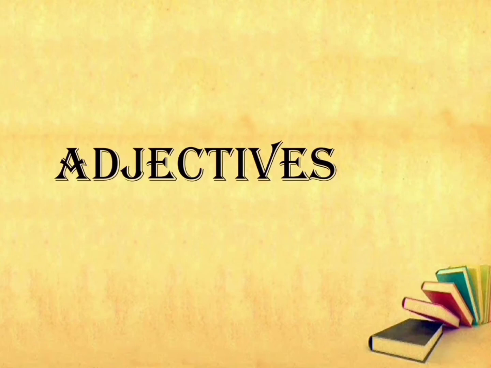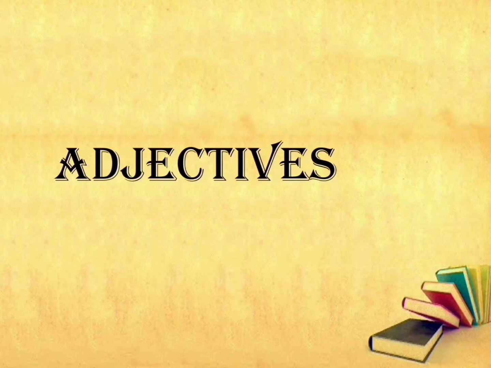Okay, adjectives. So, what is meant by adjectives? The adjective means a describing word. A word which describes a noun. The word which tells the quality of a noun, how a noun is, whether it is good or bad, whether it is beautiful or ugly, or other qualities of a noun. The word which describes the quality of a noun is known as an adjective.